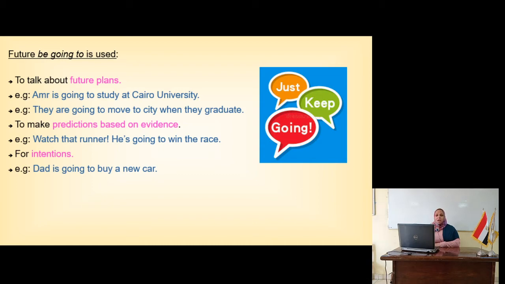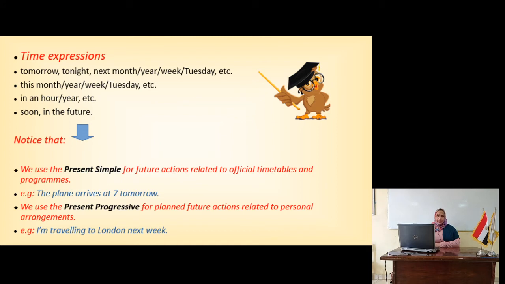The next slide, for the time expressions, the key words. Now I use for this tomorrow, tonight, next month, next year, next week, next Monday, next Tuesday, and so on. The word next. This month, this year, this week, this day, okay? This Sunday, in an hour, in a week, in a month, and also soon, in the future.